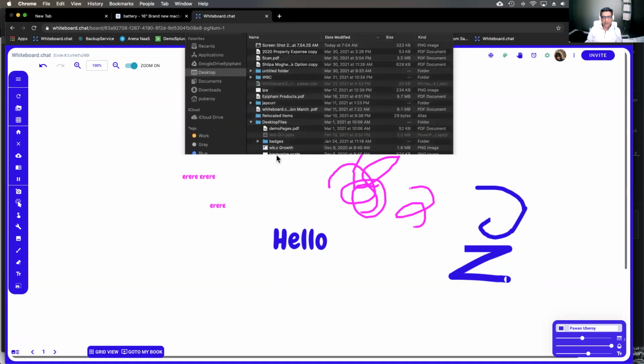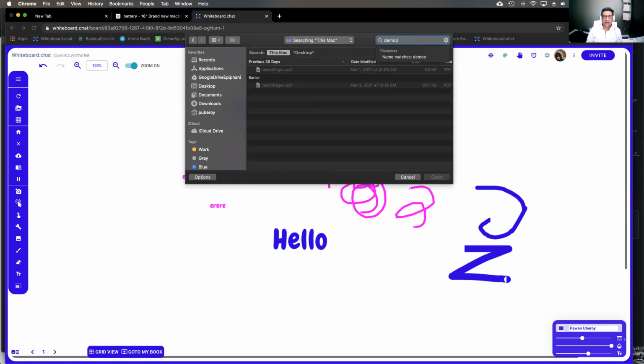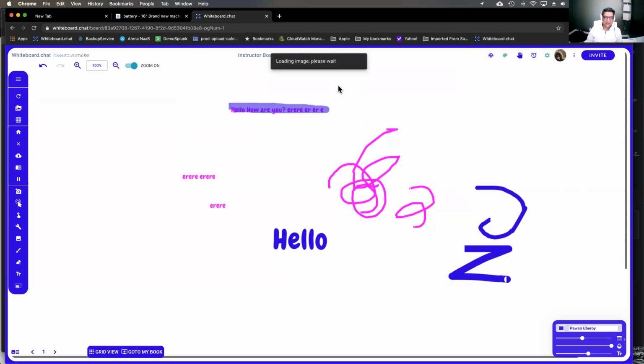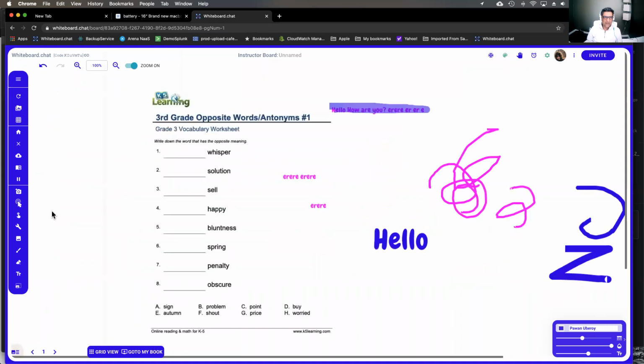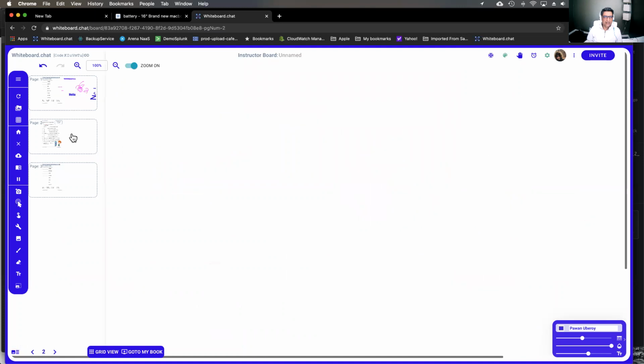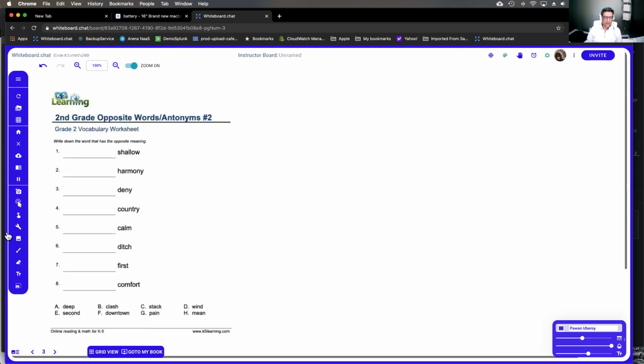You say from computer, if you have a PDF or an image file, you can directly upload it. If the PDF has multiple pages, so if you have converted a Google slide into a PDF, it has multiple pages. For each page in the PDF, whiteboard.chat creates a page automatically. So I had 3 pages, you see I have 3 pages created here, right?